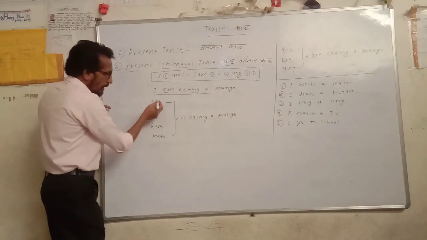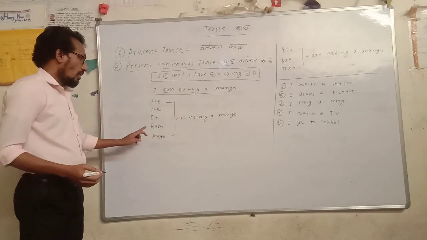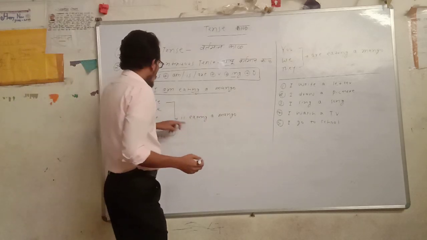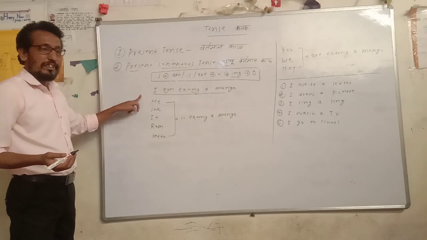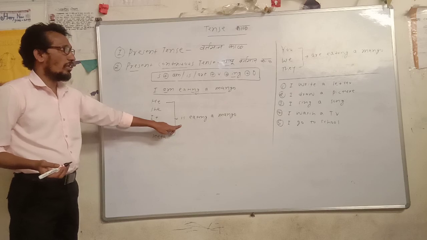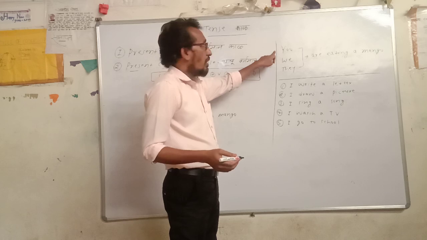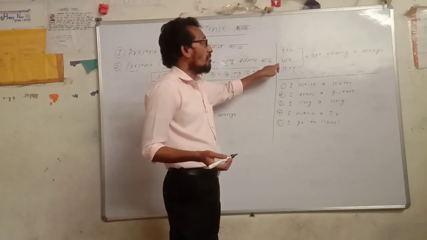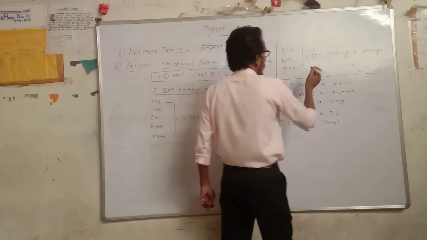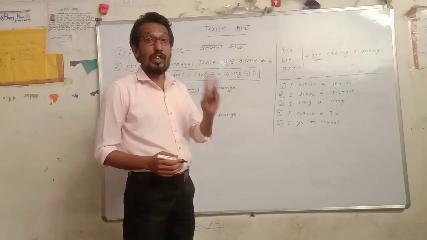So he is eating a mango, she is eating a mango, it is eating a mango, Ram is eating a mango, Sita is eating a mango. Whenever the subject is third person singular, we should take is. And whenever the subject is second person, or first person plural and third person plural, we should take are. Are represents that the subject is plural.